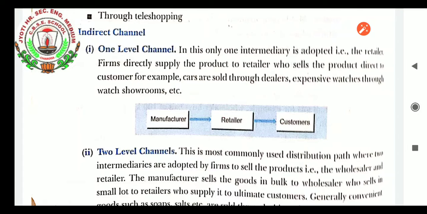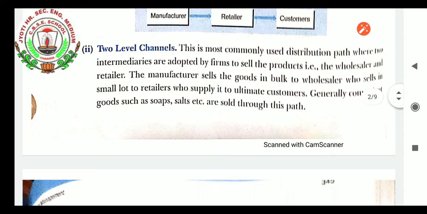Two level channel: when we talk about this, students, this is the level of channel where one more person is added in the channels of distribution. This is the most commonly used distribution path where two intermediaries are adopted by the firms who sell their product. One is a wholesaler and another is the retailer. The manufacturer sells the goods in bulk to the wholesaler, who passes them to the retailer and then to the customer, such as soap, salt, etc. are sold through this path.